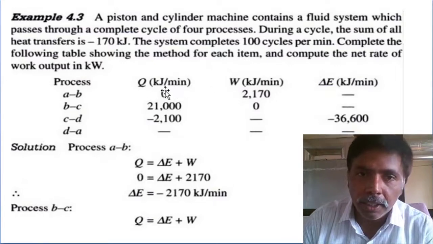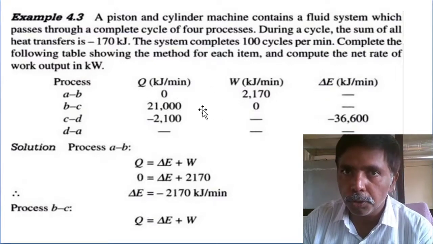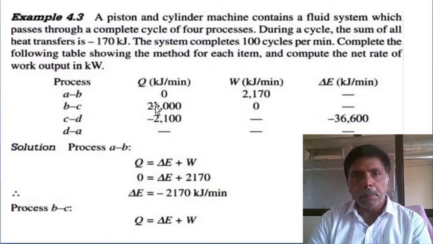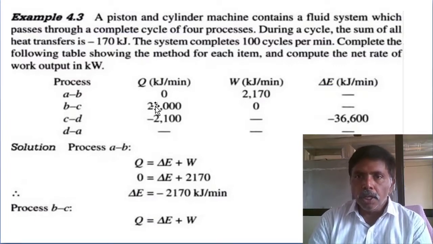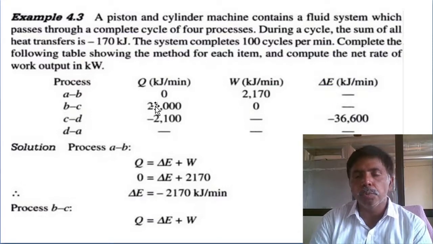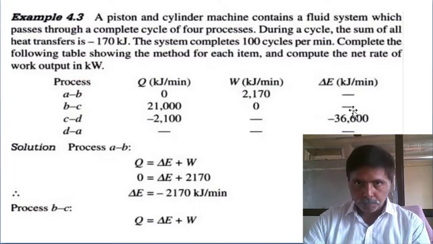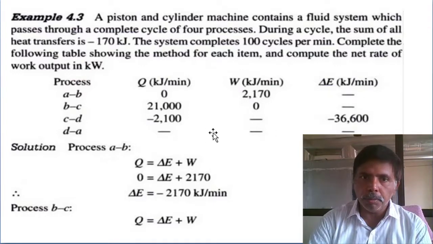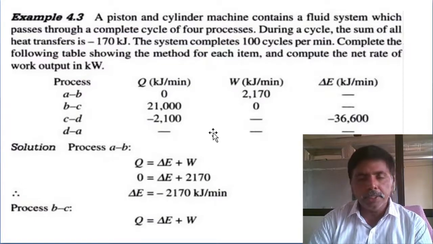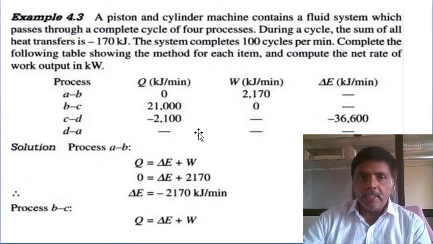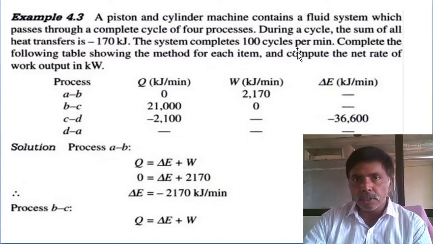Why? Because based on the dimensions we want to convert the heat interactions into a single unit. Next, complete the following table showing the method for each item and compute the net rate of work output in kilowatts. In the following table they gave so many unknowns, blank places. We want to fill the table, showing the method for each item and compute the net rate of work output in kilowatts. Net rate of heat transfer equals net rate of work transfer, no doubt at all.